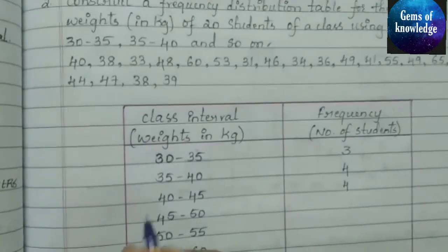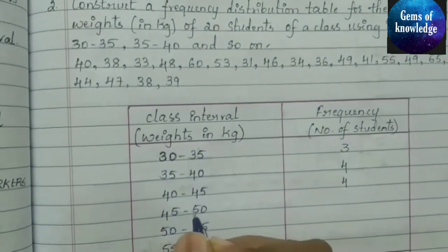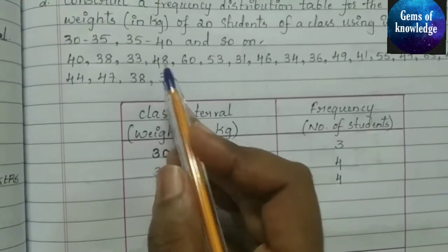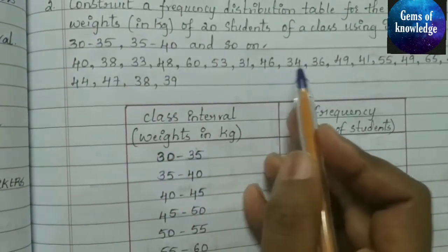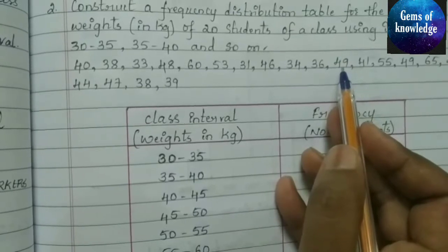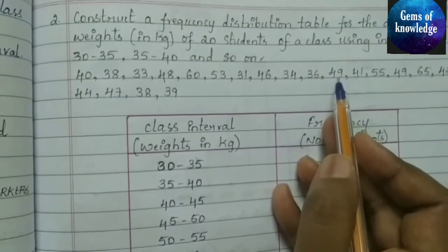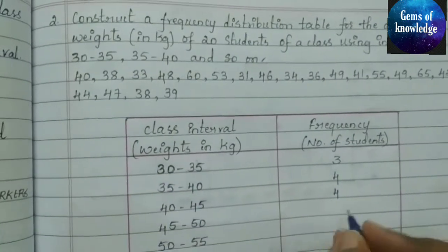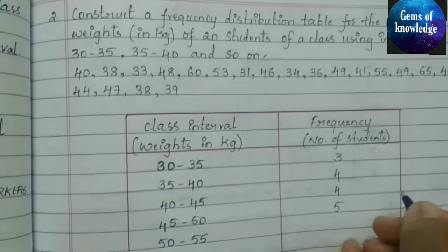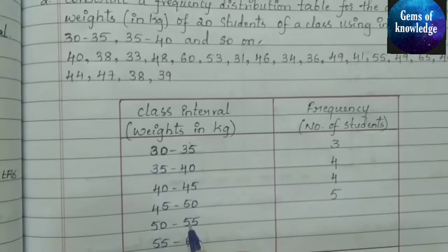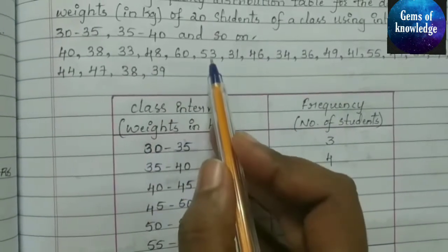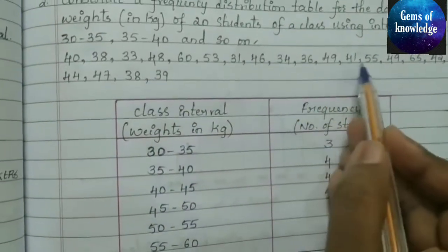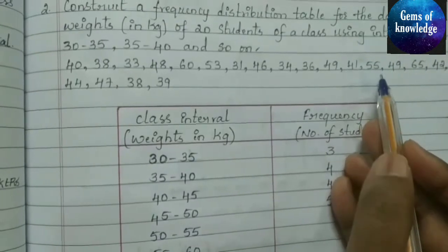Okay, next 45 to 50, 1, 2, 3, 4, 5. Next 50 to 55, 1, 2, only 2.